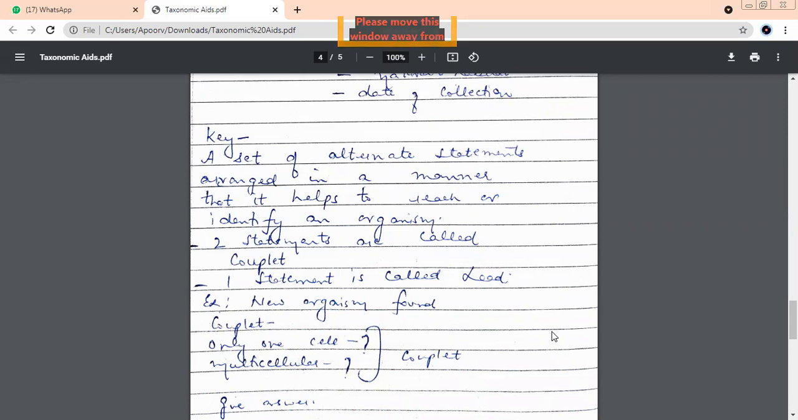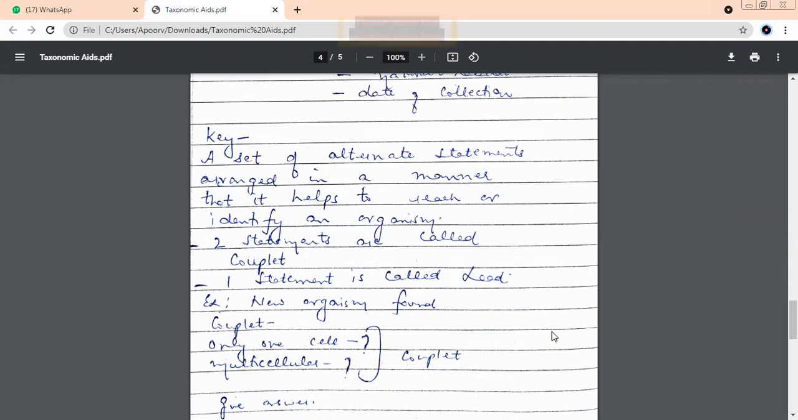Two alternate statements. For example, I found a small organism. So now there are two statements in a key, two alternate statements: unicellular or multicellular. Is the organism unicellular or is it multicellular? So have I got two alternate statements? On one side I'm saying, is it unicellular? The other statement is, is it multicellular? Such kinds of statements are known as alternate statements. In biology, we call them couplets. What are they called?